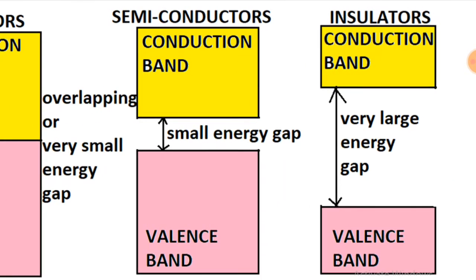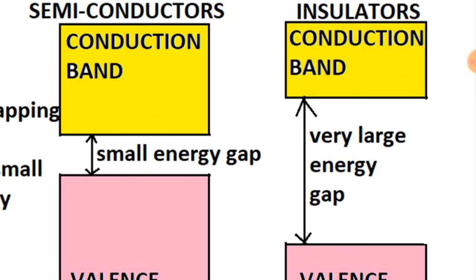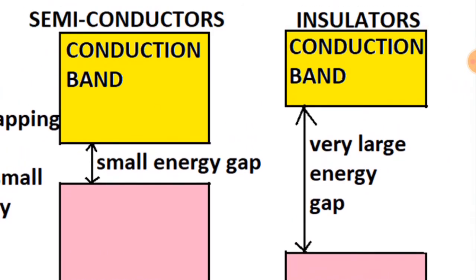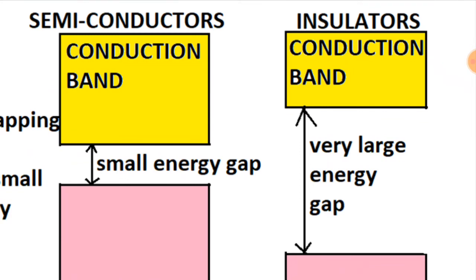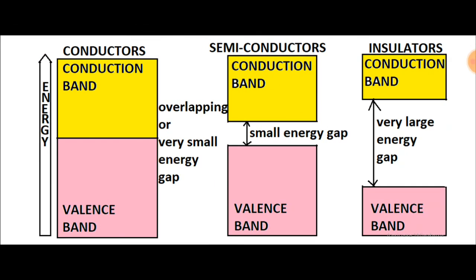the valence band has a small energy gap with the conduction band. So, when the temperature is raised, the electrons jump from the valence band to the conduction band, and electric current is passed. But on the insulator side, the valence band has a very large energy gap with the conduction band. So, in an insulator, even if the electrons are excited, they do not conduct electric current. So, with band theory, we easily explain under what conditions conductors pass the electric current. Semiconductors conduct electric current at a certain temperature, but insulators do not conduct electric current.